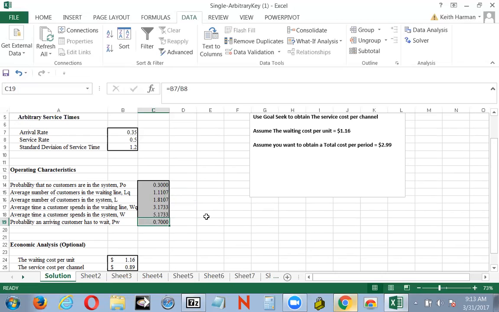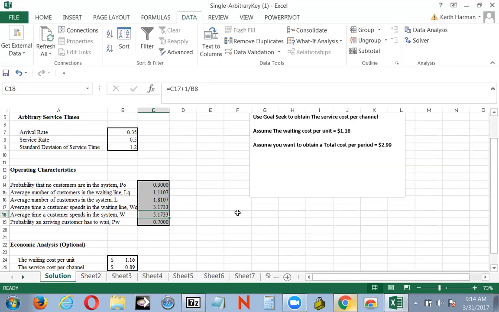If that's true, then the opposite of that, someone who comes in and has to wait, would be 0.70. That only makes sense, that the two of them add up to 1 in terms of the probability. Then we get the average number of customers in the waiting line, the average number of customers in the system, the average time a customer spends in the waiting line, and the amount of time a customer spends in the system.